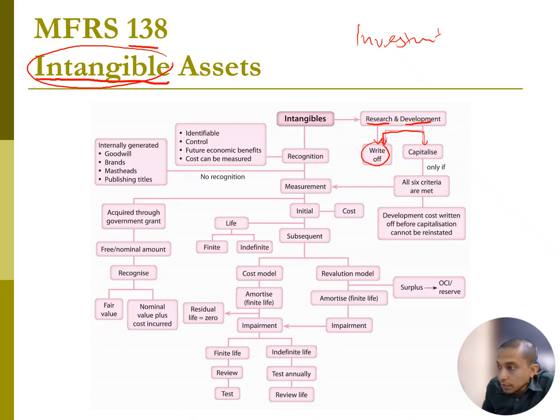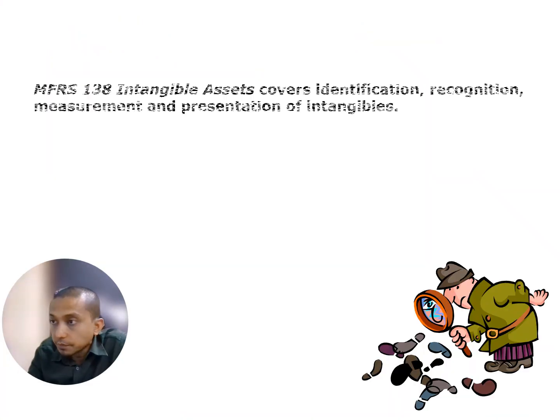Again, you can see here they have a cost model and revaluation model. The cost model is similar to PPE, the one that you learned many times. And the revaluation model is also similar to PPE, but the difference in intangible asset is that they are going to have what we call amortization, not depreciation, right? Never mind, we proceed first.